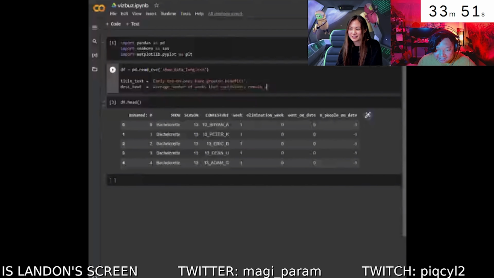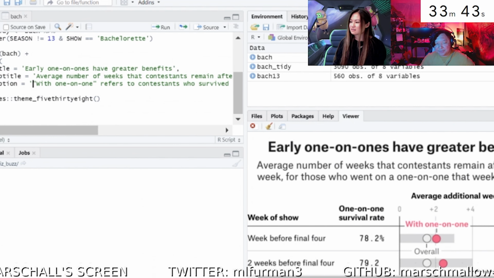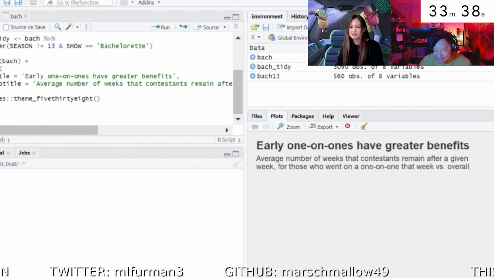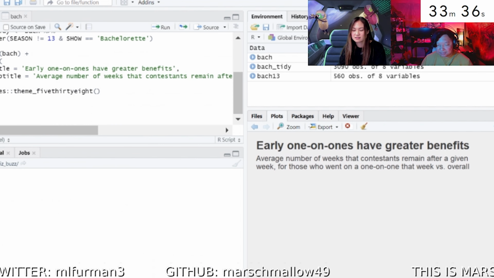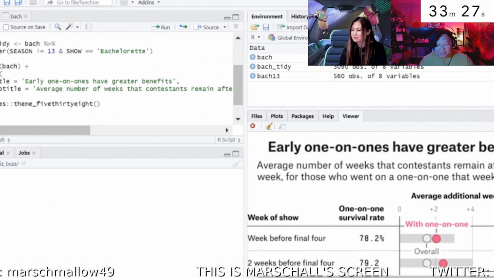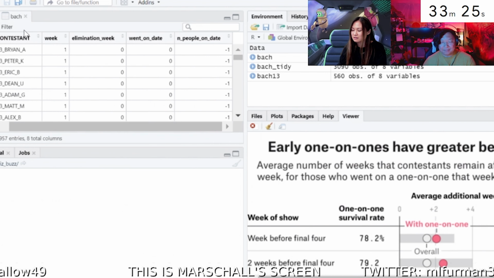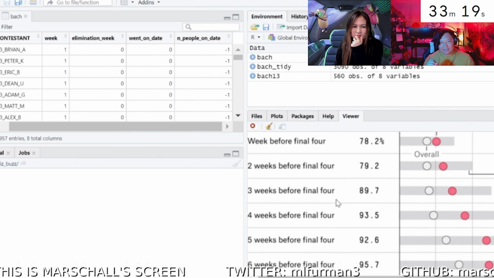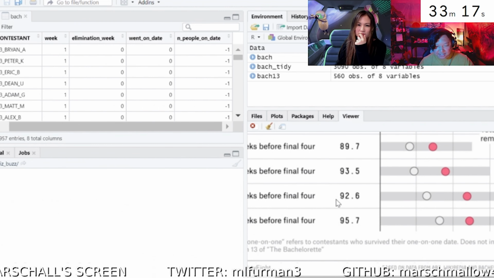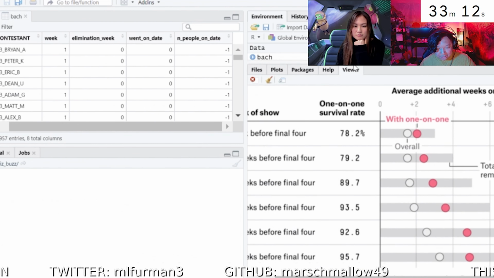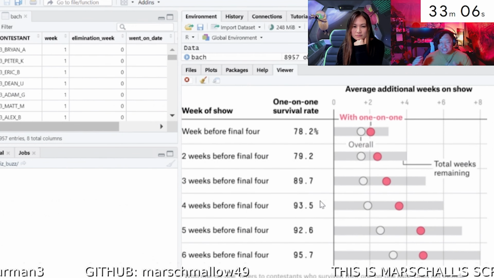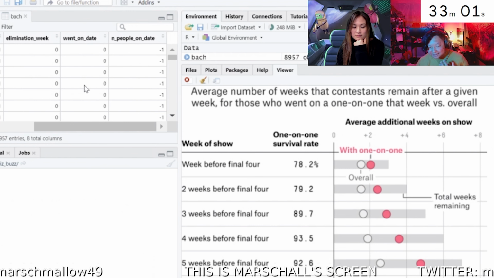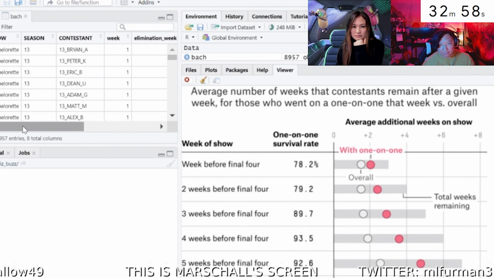What is this graph even called? It's a combination of a few different things. So the first thing is there seems to be like a bar graph in the background, which is total weeks remaining. Then there's what seems to be what they call a point plot, but this is also similar to a bar plot. So rather than using a big bar, they're using just the dot without like a bar feature. So they're using a point plot to point out how many additional weeks on the show a particular contestant's gonna get. Both people who have had one-on-ones and people overall, just the mean.